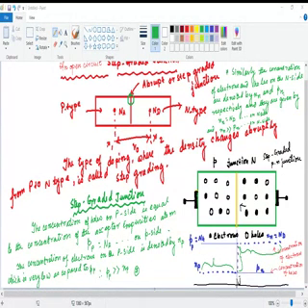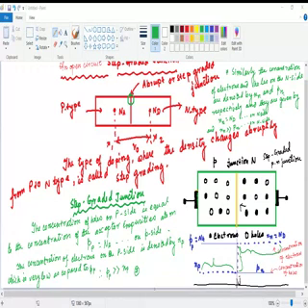When we talk about the normal PN junction, at that time I will clarify this, because if I clarify it now, you will not understand.